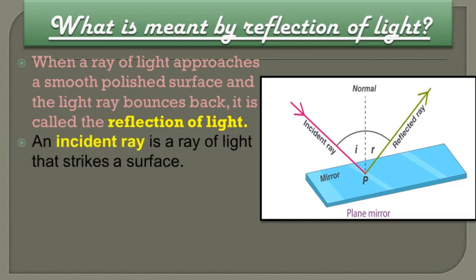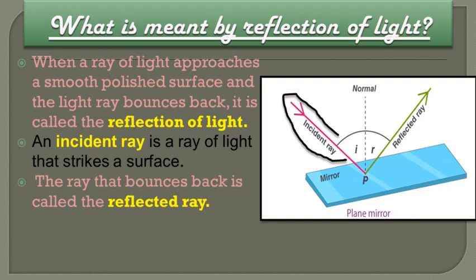So there are two main rays. First is the incident ray, which is indicated by the pink ray in the diagram. An incident ray is a ray of light that strikes a mirror surface. The next ray, the one that bounces back, is called the reflected ray, which is indicated by the green color.